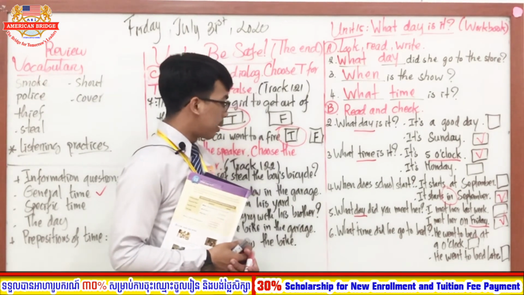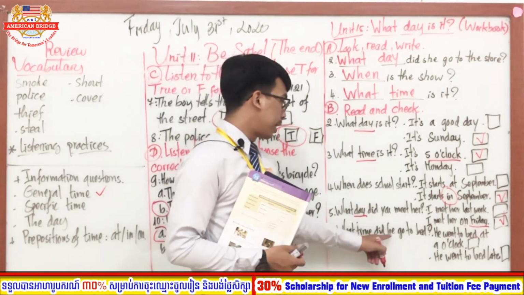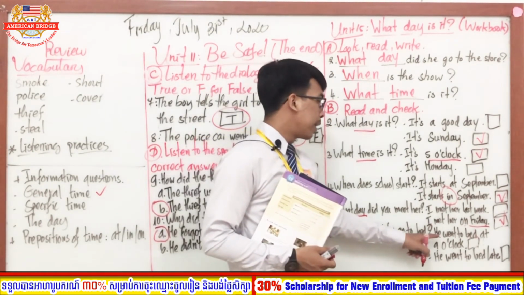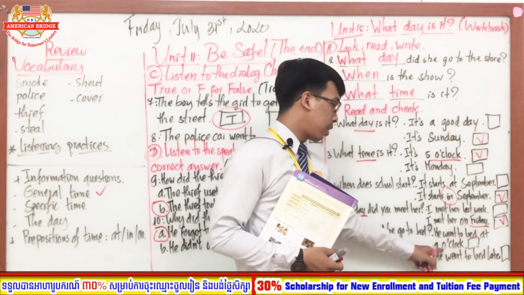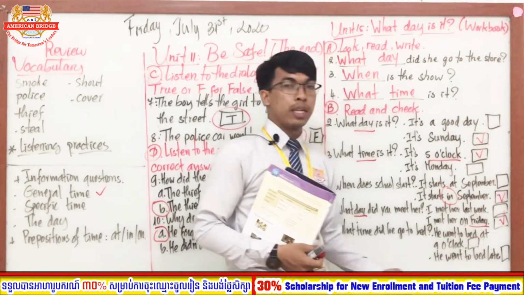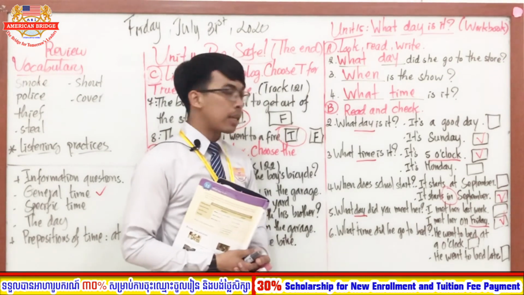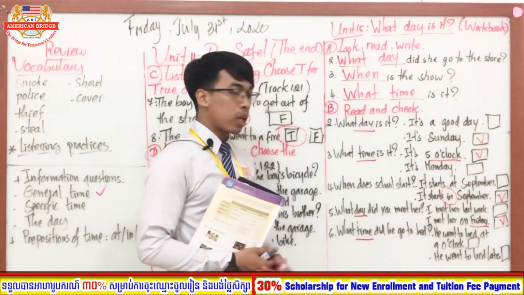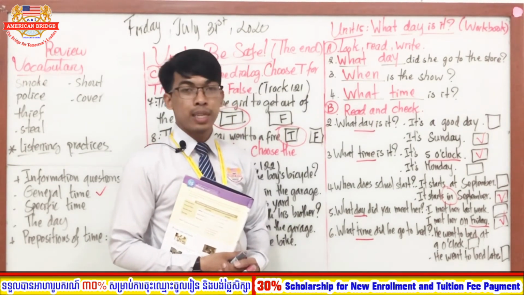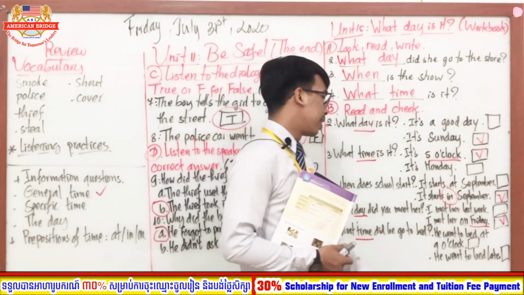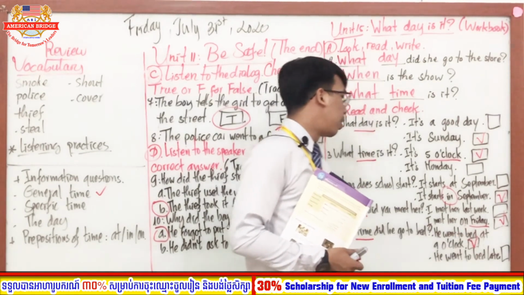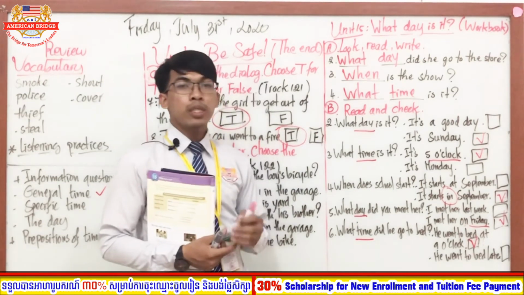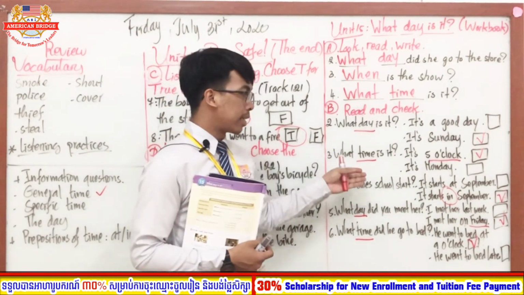Okay, so it is about number 6. What time did he go to bed? What time did he go to bed? He went to bed at 9 o'clock. He went to bed late. So everyone, the question they asked you about what? Yes, about the specific time. Yeah, what time? So the answer, it must be, good, the first one. He went to bed at 9 o'clock. Okay, so everyone, teacher believes that you got the right answer like this.